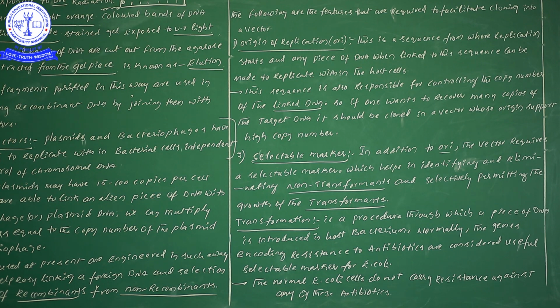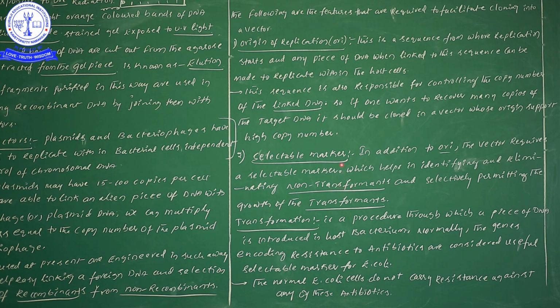So what is the information? In the previous video I drew one diagram. First of all, non-transformants. Suppose any kind of host, say E. coli, as I gave in the previous video, with a vector without foreign gene. Don't get confused.